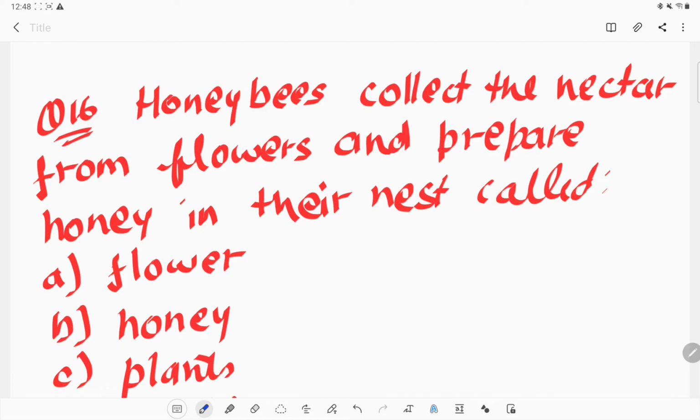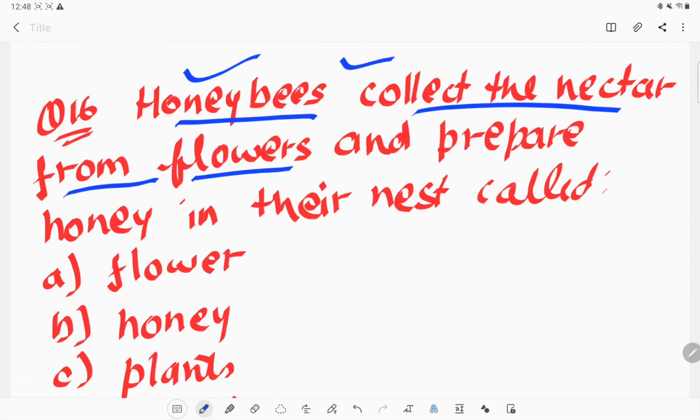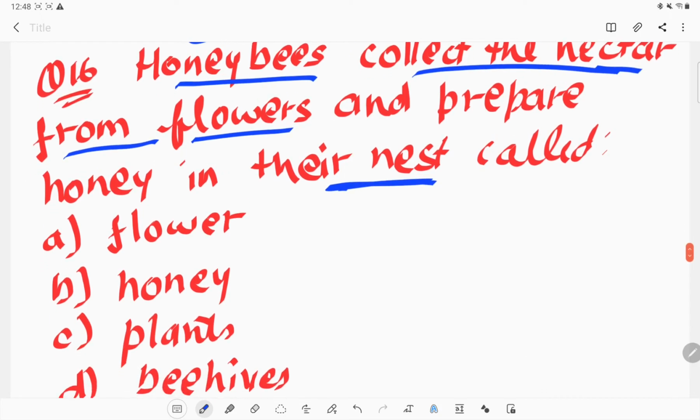Let's see question 16. Honeybees collect the nectar from flowers. It's true that honeybees always collect the nectar, which we have already discussed in the earlier questions, and prepare honey in their nest. So what do we call that nest?